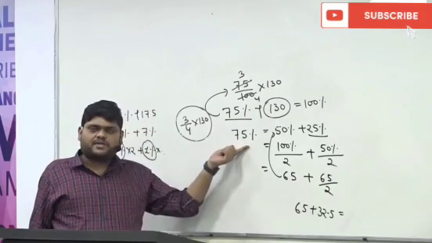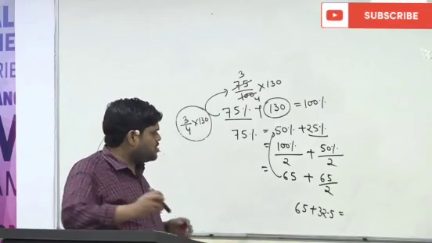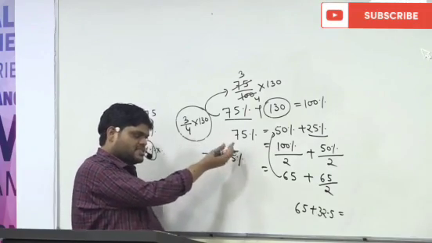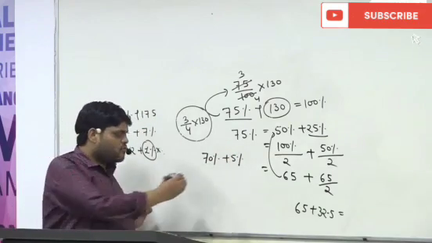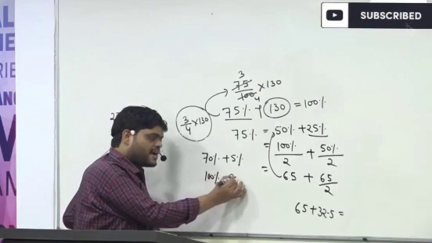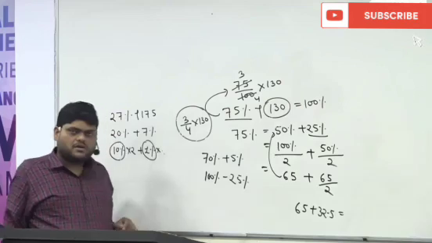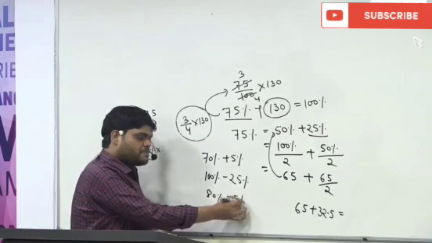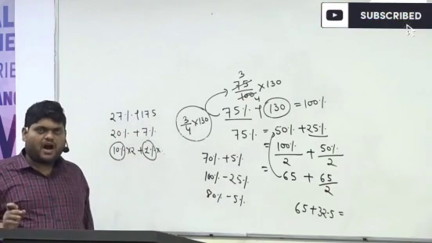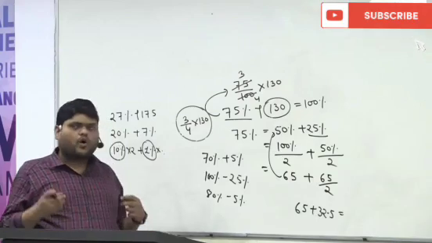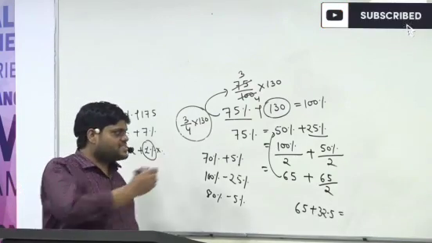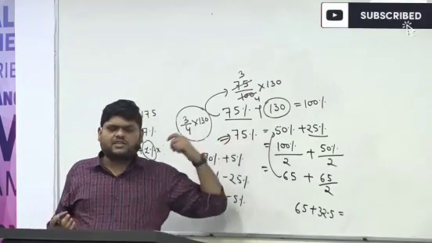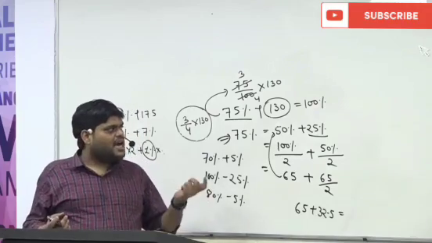Now for 75%, I can go this way also. I can go with 70% plus 5%. Another way is 100% minus 25%. Another way is 80% minus 5%. The answer will remain the same. But what I am telling is, this is the best method because it will take less time if you understand it.